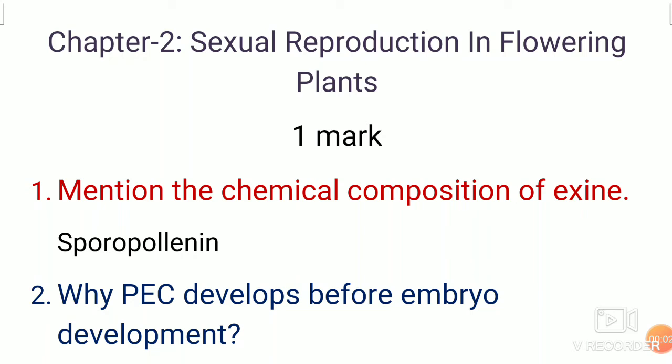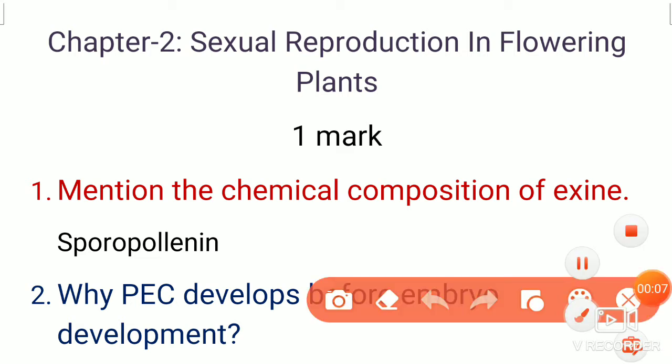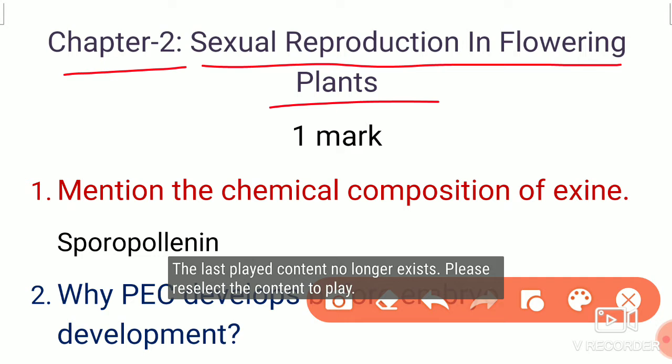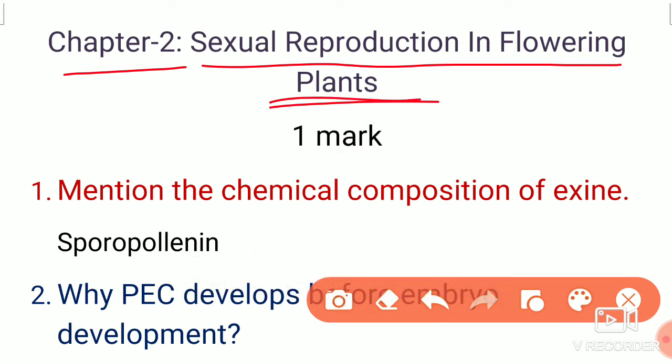Hello students, today's session of the video we will discuss the second chapter, that is sexual reproduction in flowering plants. In this chapter the complete chapter is important because no topic has been removed in this chapter. So let's see what are the questions.